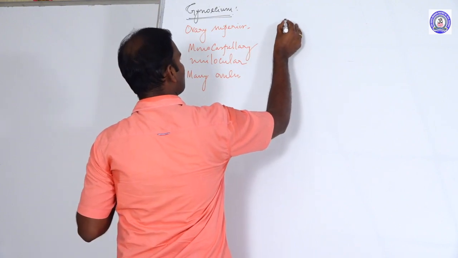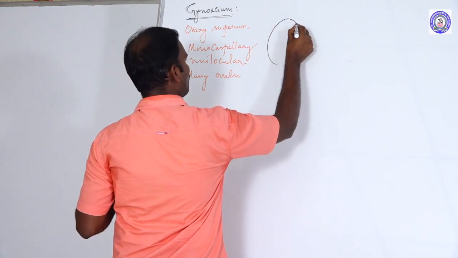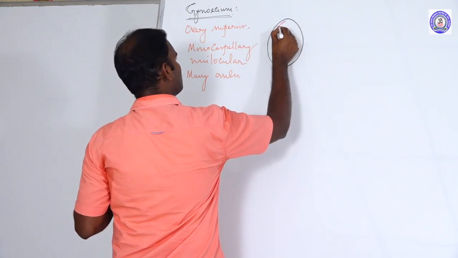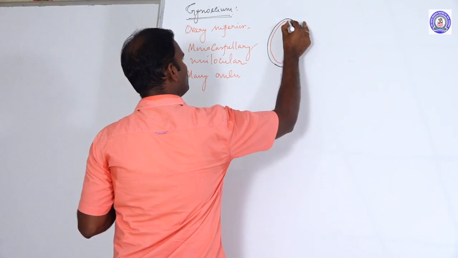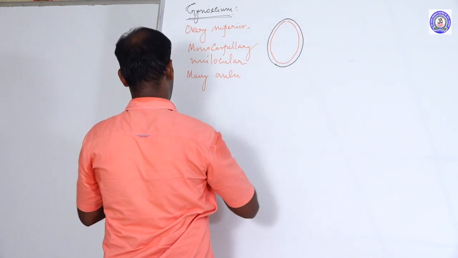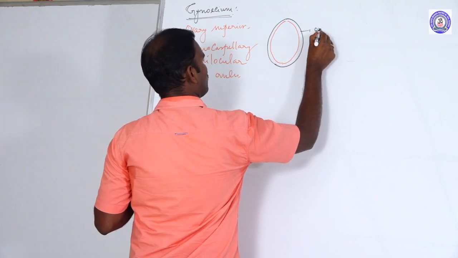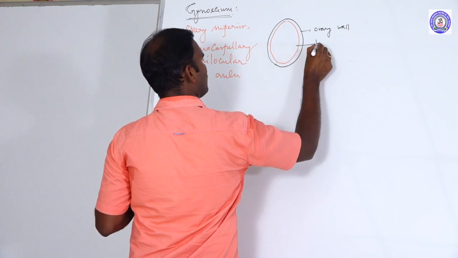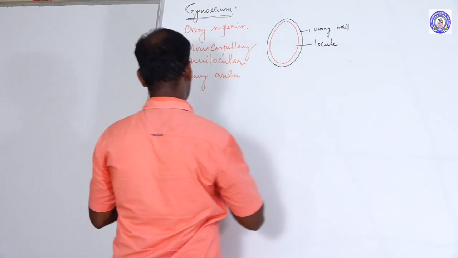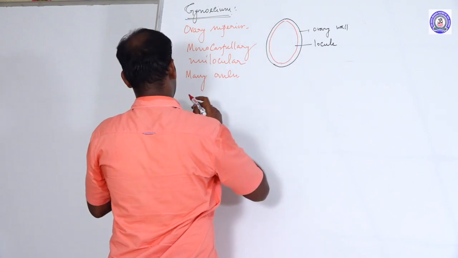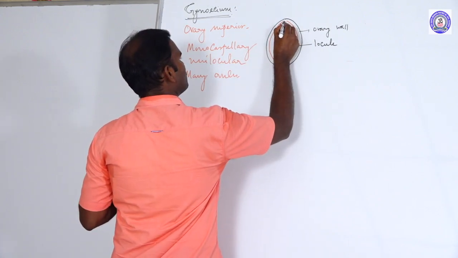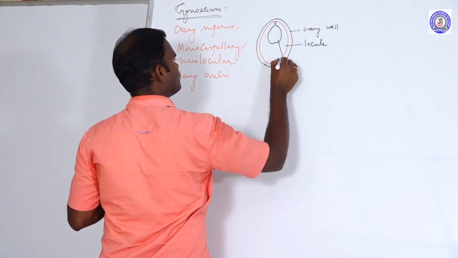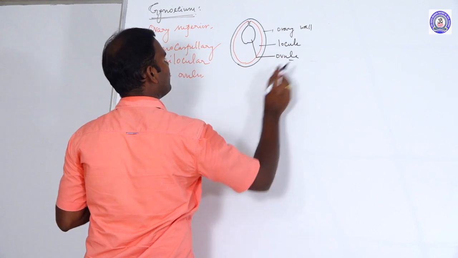This is a carpel, the ovary, it is a locule. Ovary wall, locule, only one locule, and ovules. The ovules develop into seeds.